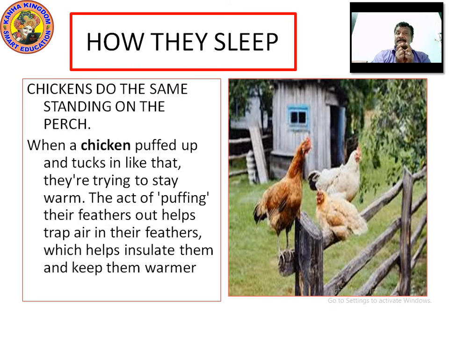The poem's line is, chickens do the same standing on the perch. Means what is the perch? See the horizontal wooden plank which they have actually put as a fencing. You can see, chickens do the same. In the first part we have seen the funny way where the birds are standing on one leg. They are standing and they are tucking their head inside.